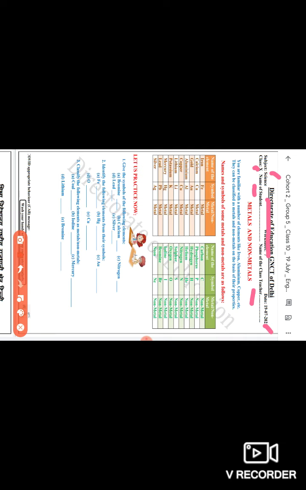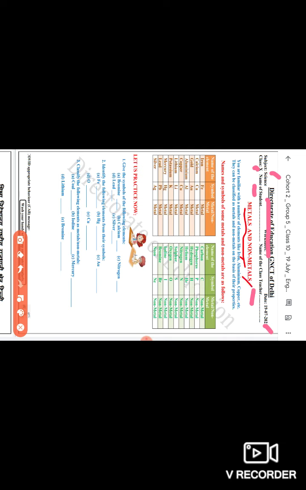Now see, the worksheet is labeled metals and non-metals. As you are all familiar with metals, take iron. You can see many objects in your home made of iron, like iron rods. The steel products are also made of iron. The building material which we call सरिया is made of iron. Iron rods, iron doors, iron door handles, लोहा as we call it.